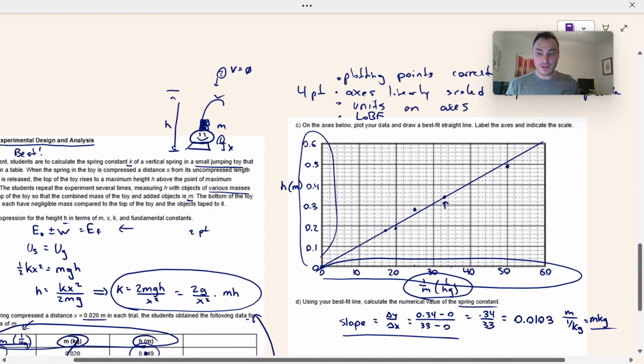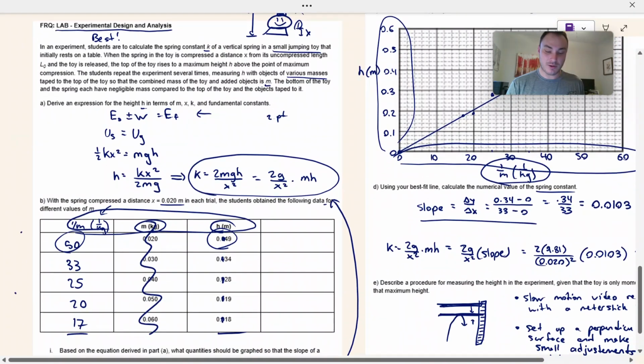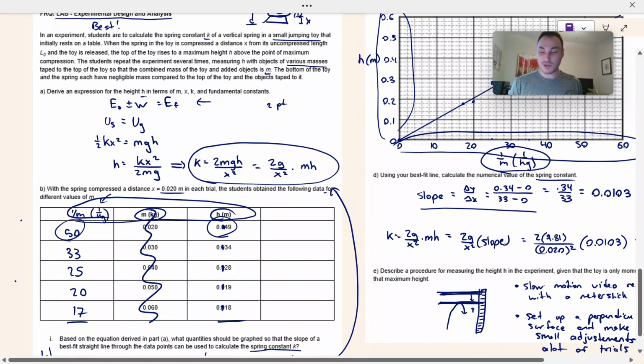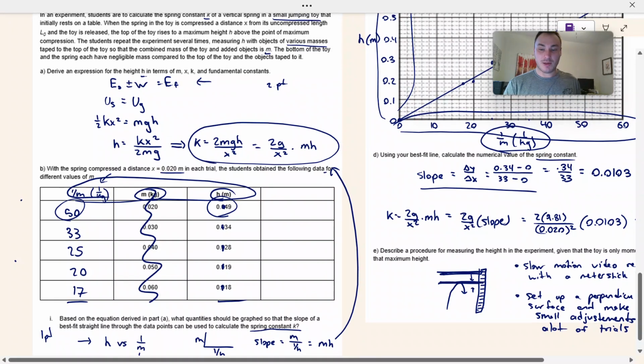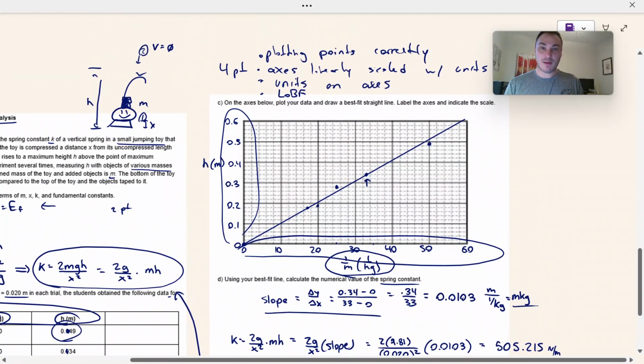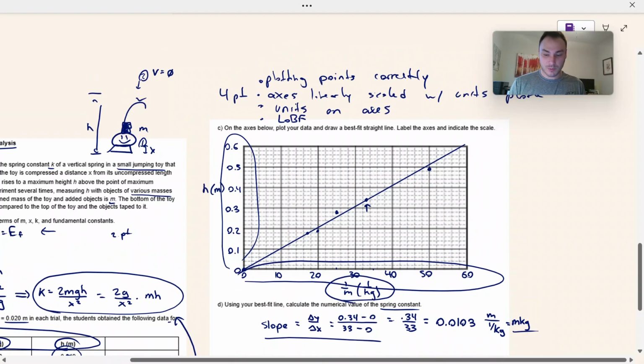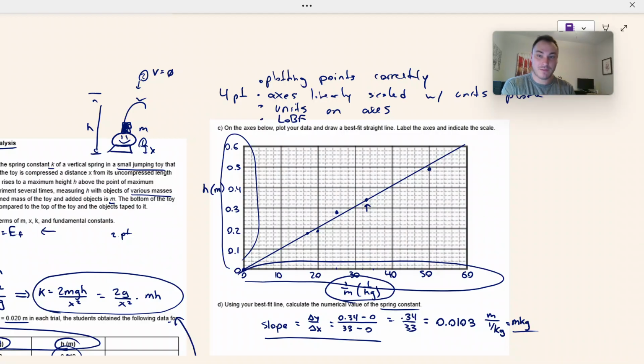So if you took these points that you made, whether they're correct or incorrect, if they're incorrect, you would have gotten points off on a previous part. But if you took those points and plotted them correctly on this graph, that is another point. There are 4 points associated with this graph, and this is why these are the best questions in my opinion. You don't really need to know physics to do any of them.